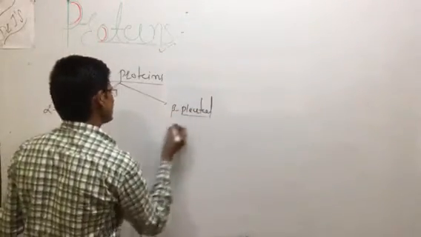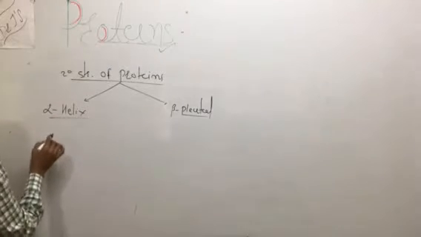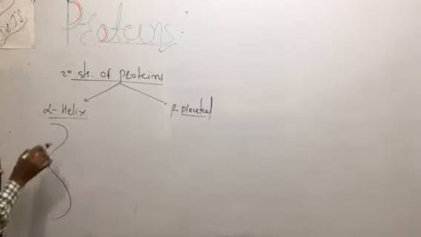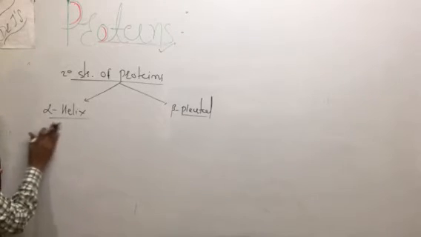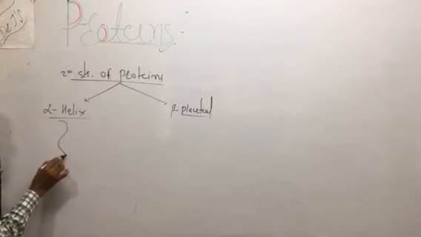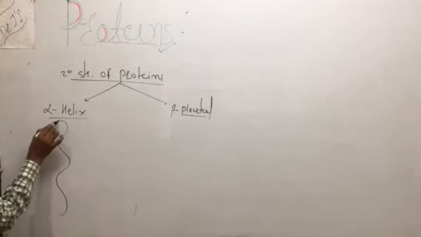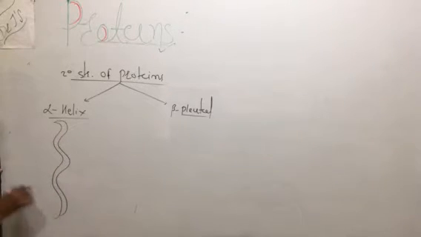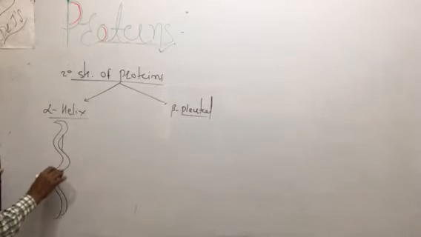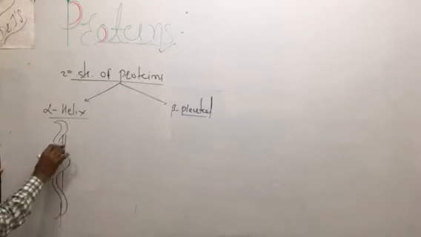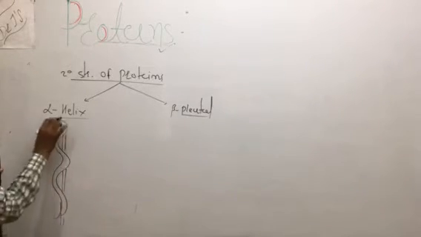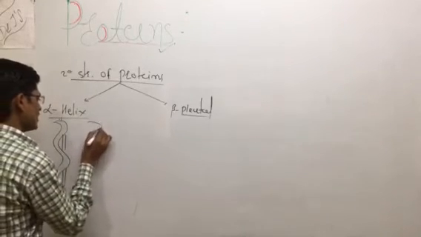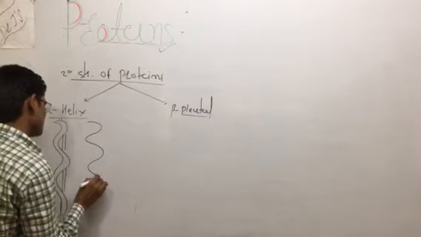So what is the structural arrangement of the alpha helix and beta pleated? The alpha type is the twisting type of structure, and here the types of bonding are present.